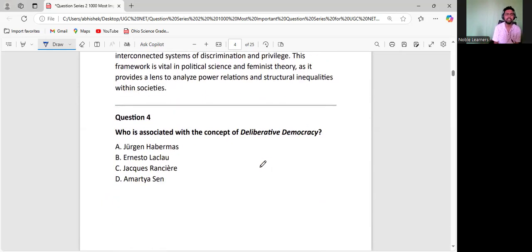Who gave the concept of deliberative democracy? This is also a very important question. So deliberative democracy is making the policy and program after discussing with the people. There must be discourse, there must be discussion between the leader and the people, and after that you should formulate the policy and program. So this concept is given by Jürgen Habermas. Remember my point, important, right?